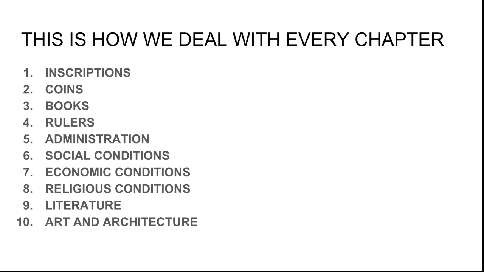Okay, the first one is the sources. Inscriptions are the main sources, along with where coins are found, and the literary sources, the books written that tell us about these kingdoms. These are the main three things. From these three things we decode their rulers and administration, their social conditions, economic conditions, religious conditions, literature, and art and architecture. These are the six things we come to know from the inscriptions, coins, and books. And then we'll discuss all those things in the coming lectures.